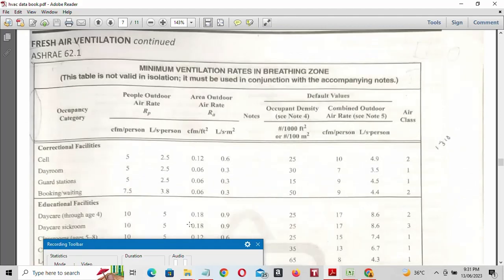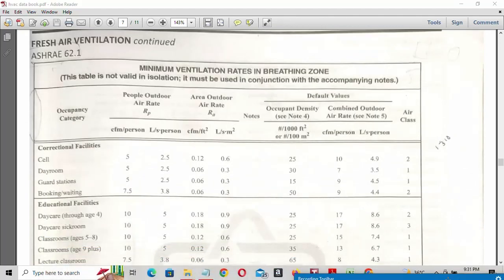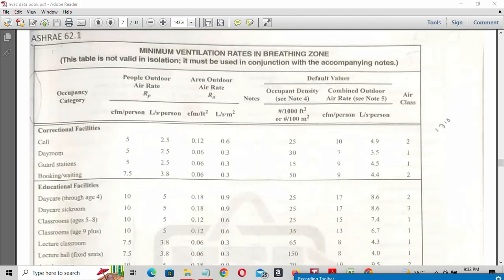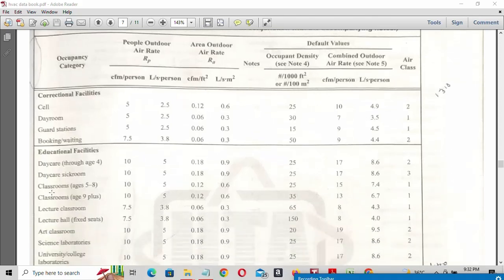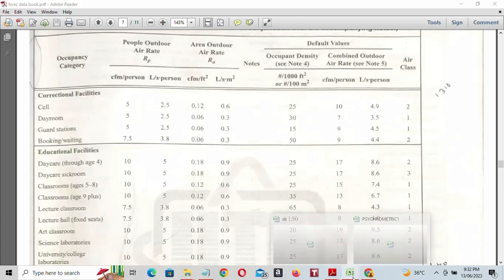See here, minimum ventilation rates in breathing zone. Our location is classroom. Students' ages are between 5 to 8. So for classroom we have to take this value. CFM per person is 10 and CFM per square feet is 0.12.